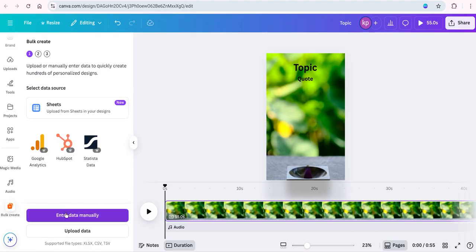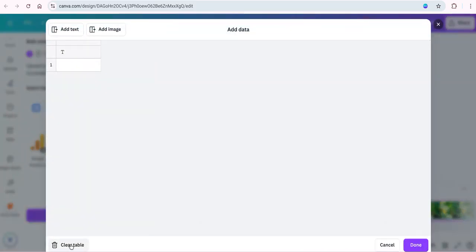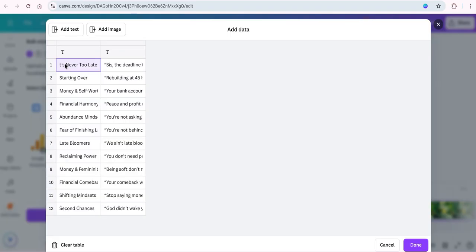We're going to go down and say let's enter our data manually, and we're going to clear this table. Click into the first white available space. Control V. Paste in your prompt text that you got from ChatGPT. Oh my goodness. I did notice that I missed that capital I, and see that did not work. I wish I could just go back and not have done that. So I'm just going to try to type it in.